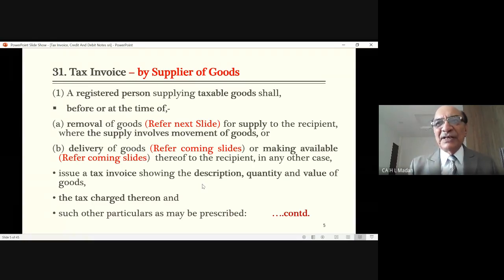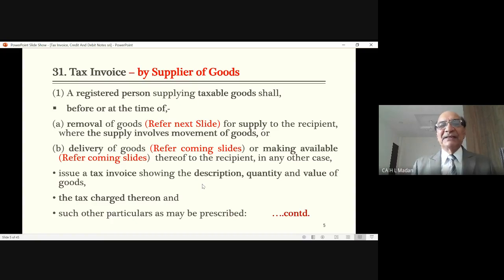Those goods are not required to be moved from the counter otherwise. So first thing is that before or at the time of removal of goods, goods must be taxable goods, not exempted goods. For supply, goods must go for supply, not other than supply. Where the supply involves movement, this is the case where supply needs movement of goods from one state to the other.